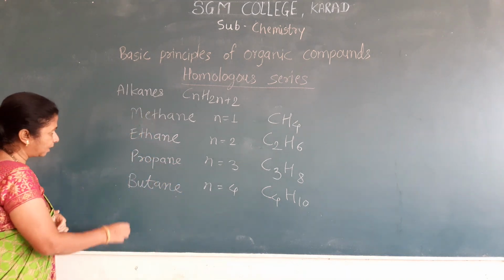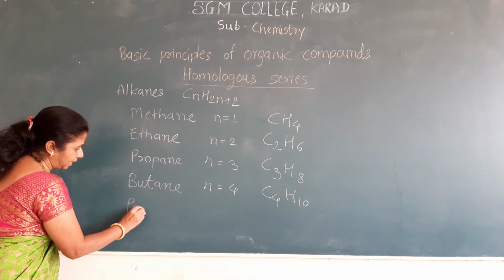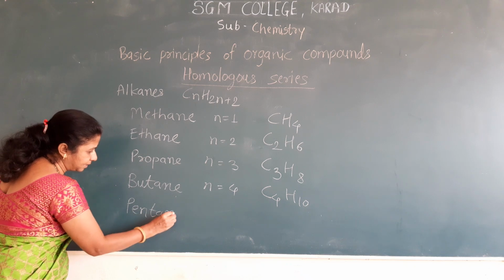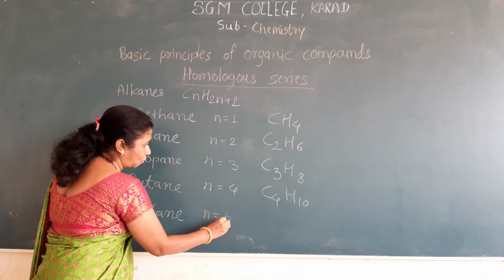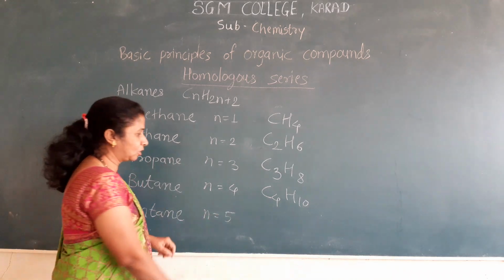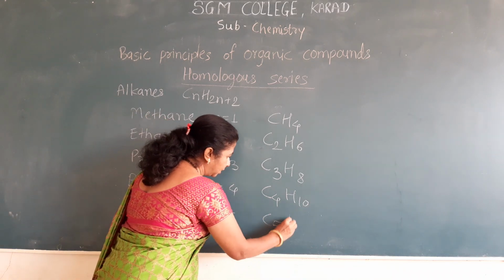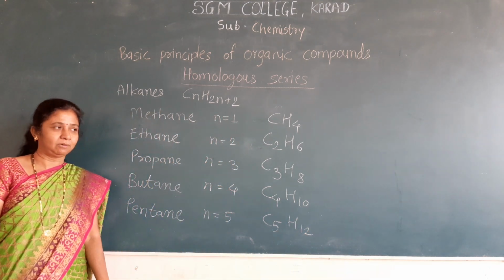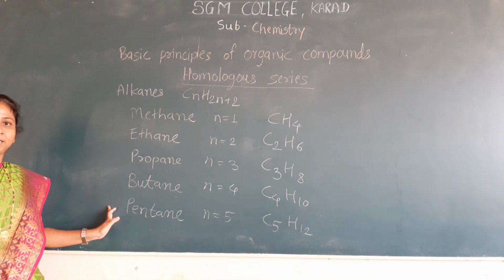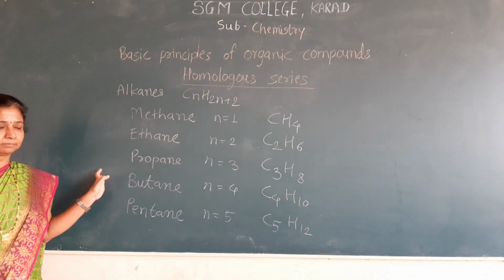Then the fifth member of this alkane series is pentane, where n is equal to 5. Then what is the molecular formula? C5H12. This is the series of alkanes we studied.